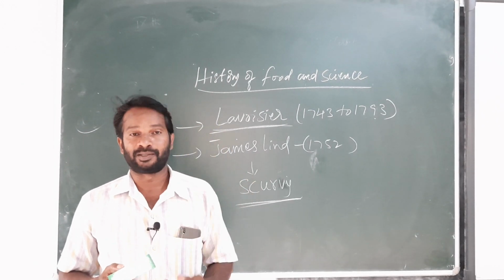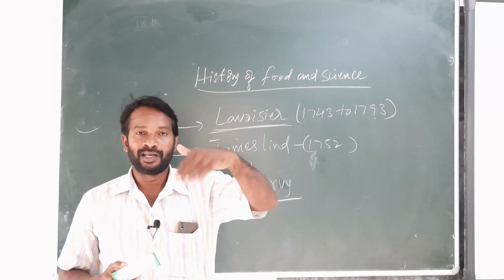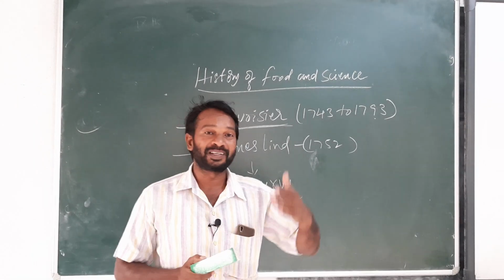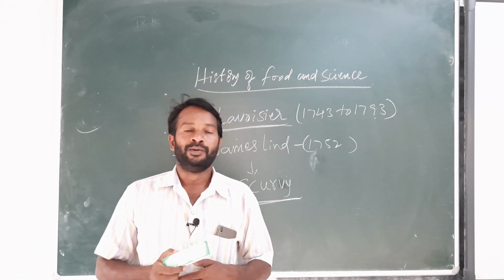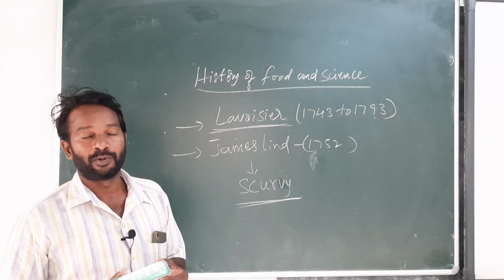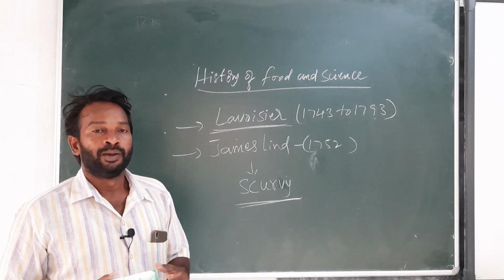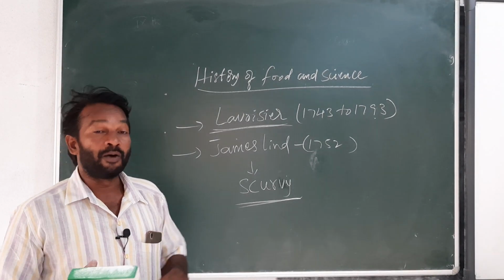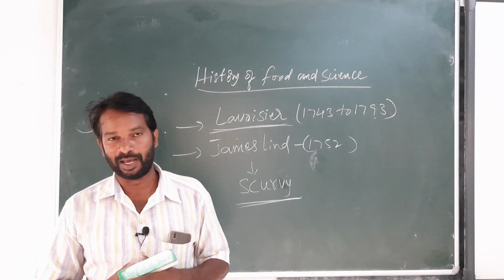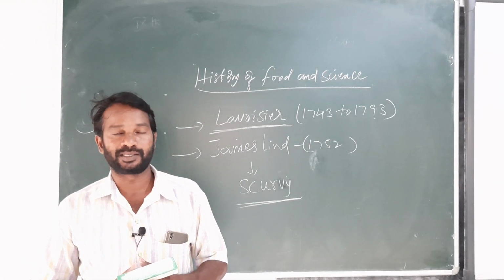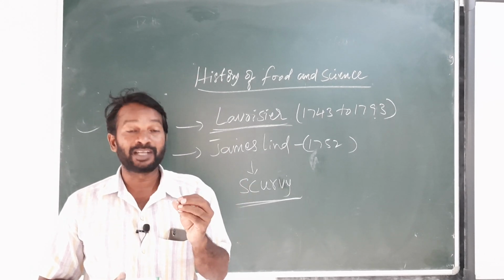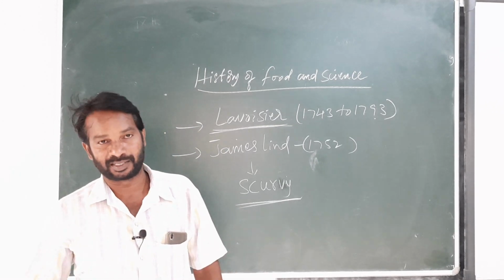Another one is fibers: what are the fibers and what are the sources? Next, importance of water, with the activity. Next, balanced diet: what is a balanced diet, definition, and how can we manage a balanced diet. We have to mention some food materials and food components.